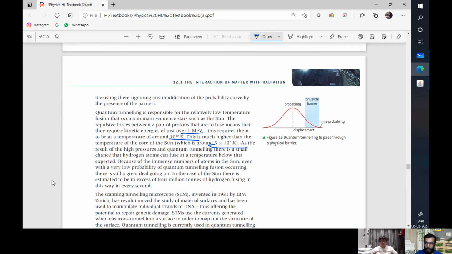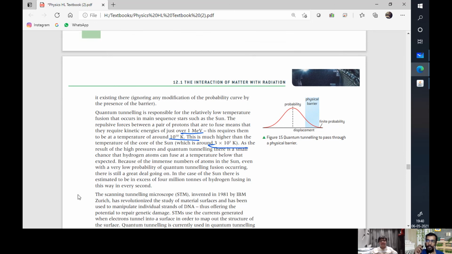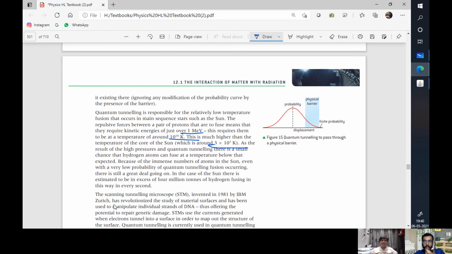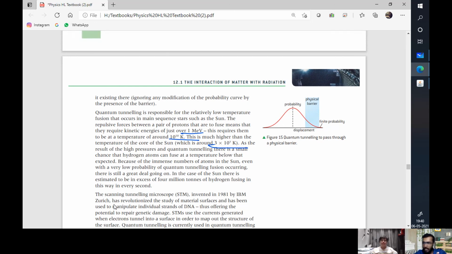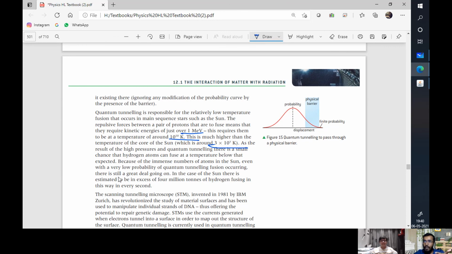As the result of the high pressures and quantum tunneling, there is a small chance that the hydrogen atoms can fuse at temperatures lower than expected. This is because of the immense number of atoms: the greater the number, the more the chances. Second, even with very low probability of quantum tunneling fusion occurring, there's a great deal going on. In the case of the sun, an estimated in excess of 4 million tons of hydrogen fuse in this way every second.